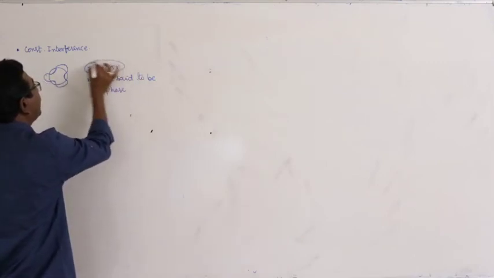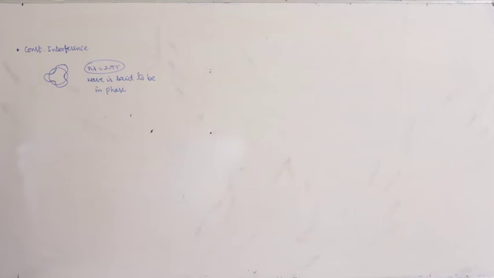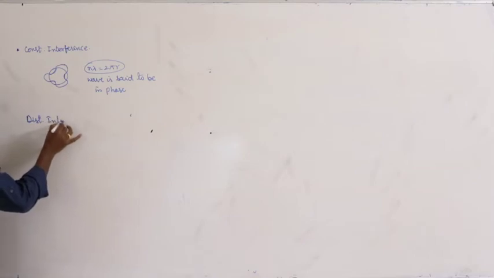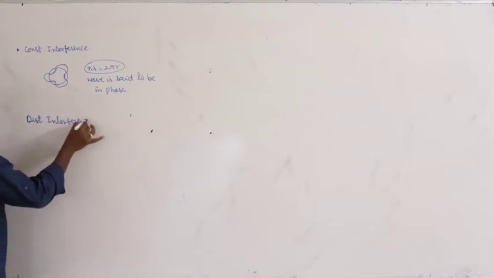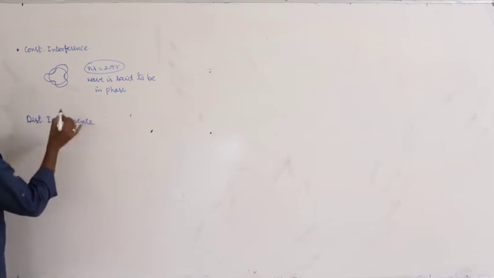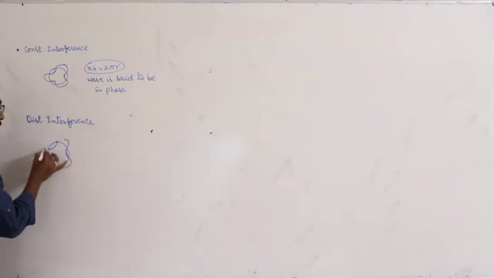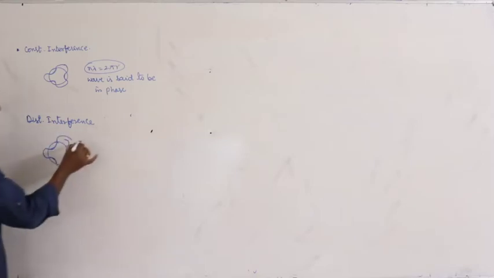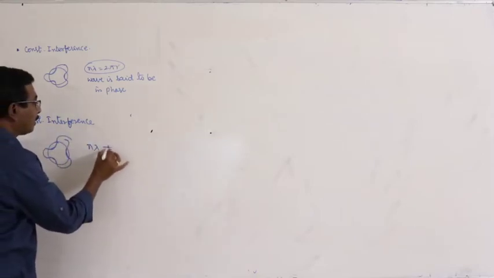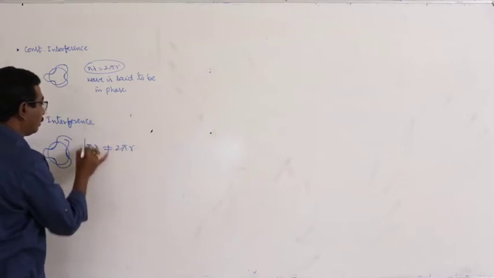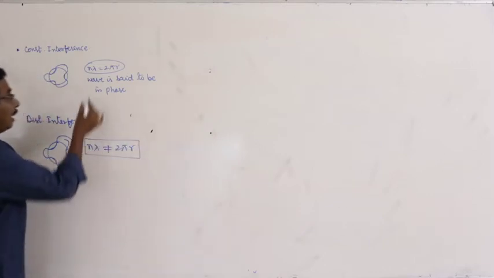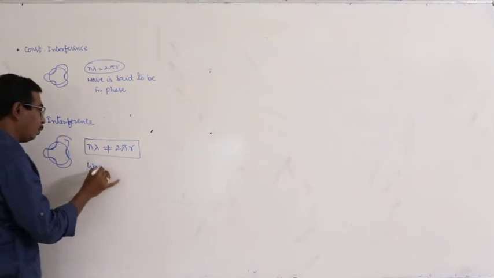Then this condition is satisfied: n lambda is equal to 2 pi r. Second one, destructive interference. Now you can easily give the answer. When two ends of the electron wave do not meet with each other, then n lambda is not equal to 2 pi r, and the state is said to be out of phase.